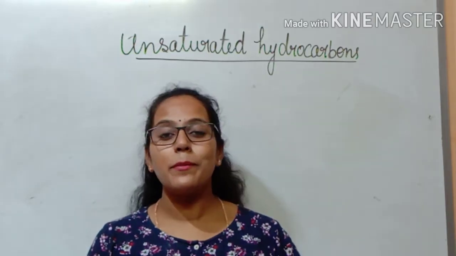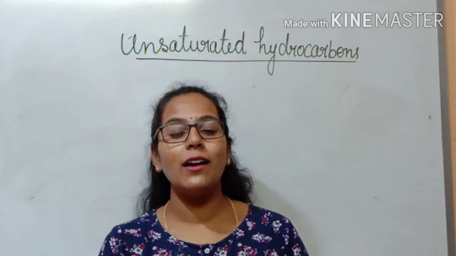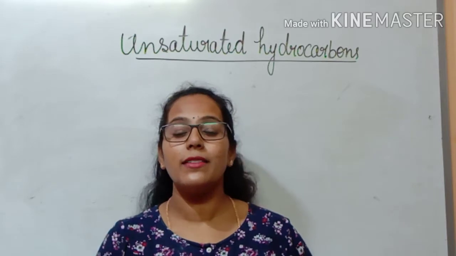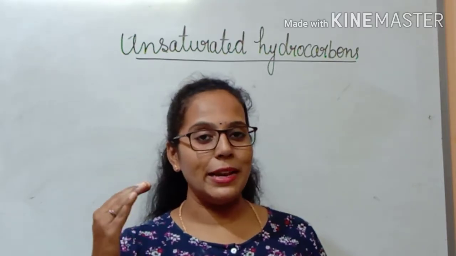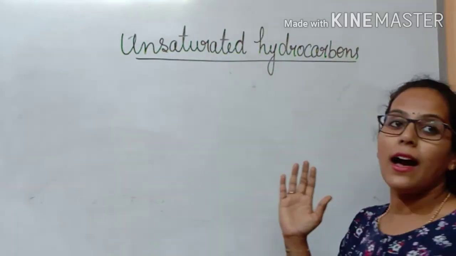In the last session, I ended my discussion by explaining how to write the molecular formula, structural formula, and electron dot structures for the saturated hydrocarbons. That is what we have discussed about the complete alkanes. So in this session, let us start with the unsaturated hydrocarbons.